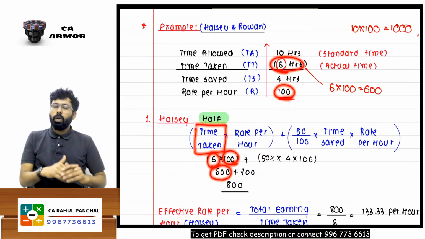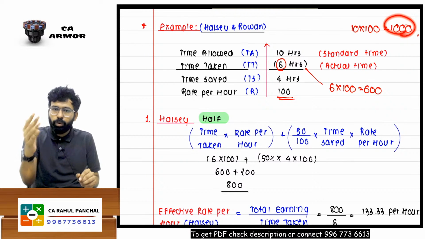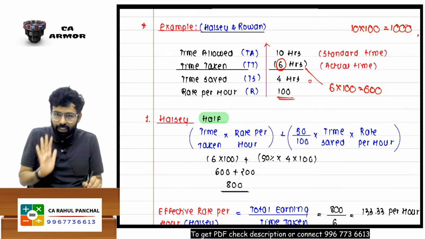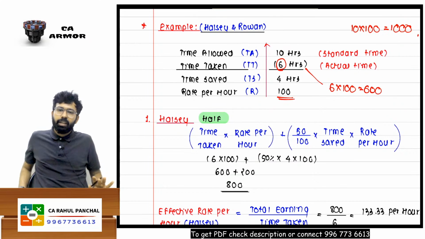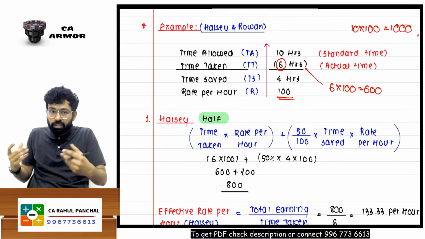Now my worker is not happy. Why? Instead of getting 1000 rupees, if he would have done that job in 10 hours, he did it in 6 hours, so he is getting only 600. He is not happy. Now what he wants is some extra money.